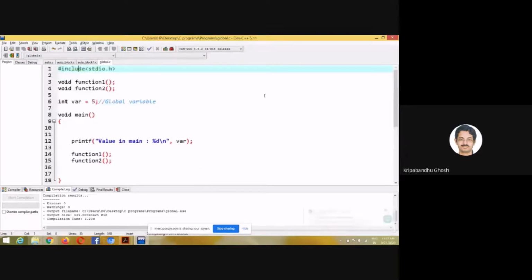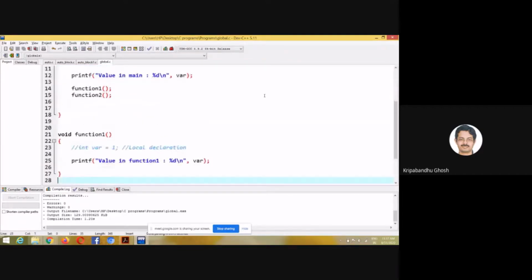And here name matters. In the previous example, name did not matter, right? Here name is important. If the compiler sees that there is a variable of the same name as a global variable, but declared as local, then it will give the local variable priority over the global variable, okay?